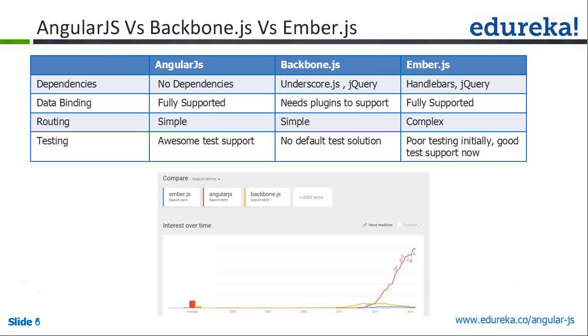Okay, the first one, if you ask me why am I choosing this Angular.js, is there are more modules available, custom modules. I can say nearly 30,000 modules are available in this Angular.js. But if you see it in the Backbone or Ember, we have very few. We can say like 300 or just 350 modules available in this Ember.js.